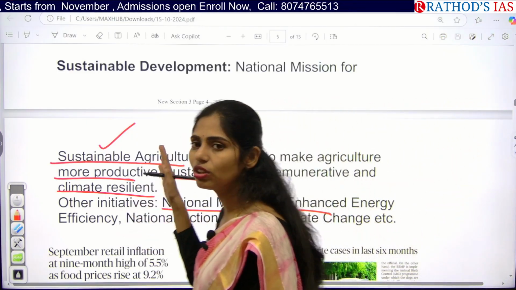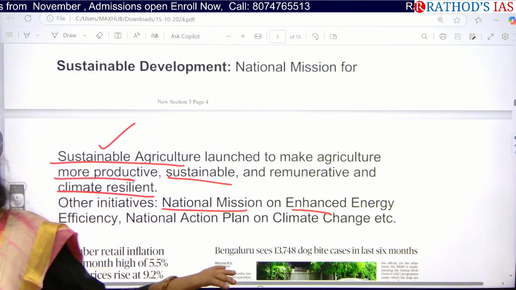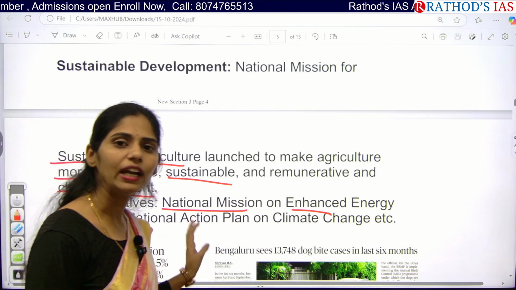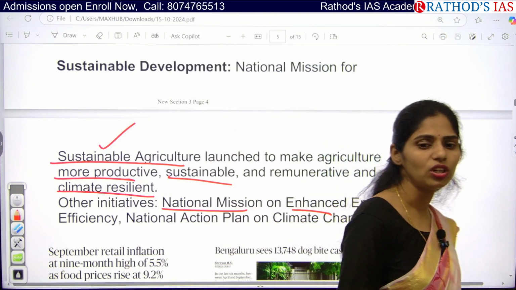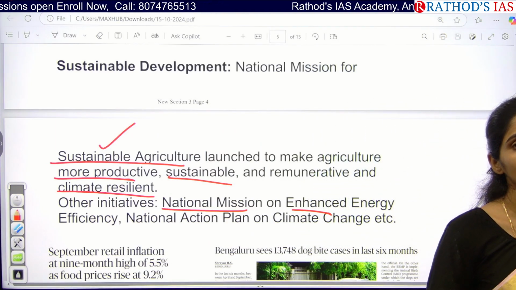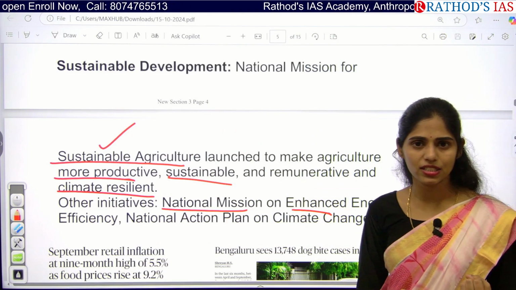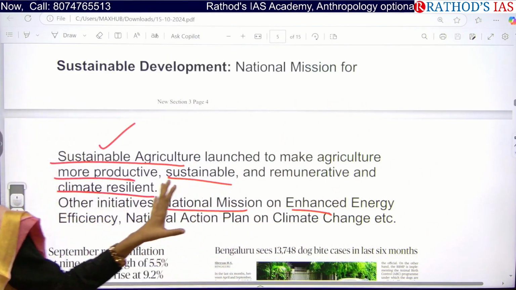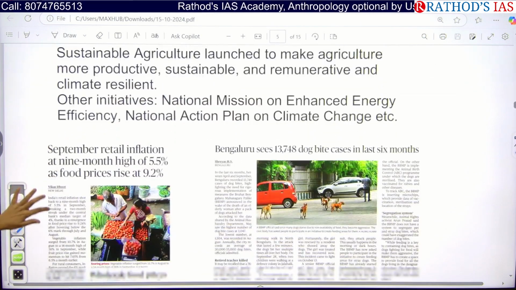So all these are very important, and if you have knowledge regarding schemes, wherever it is possible, you can write those schemes so that you can substantiate your argument. And you can write these schemes even in your ethics case studies and in your essay as well. It is very important. And there are two other articles.